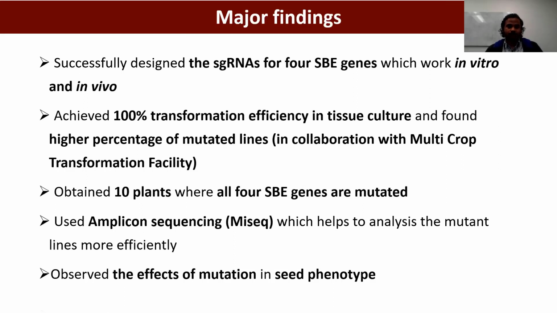And overall, we found 10 plants where all 4 SBE genes are mutated, and we successfully used amplicon sequencing through MiSeq, which helps to analyze the result more efficiently. And finally, we observed the effect of the mutation in seed phenotype.